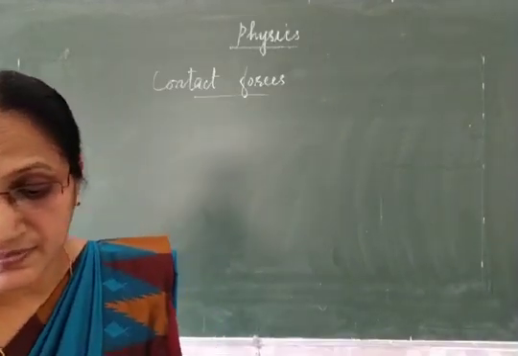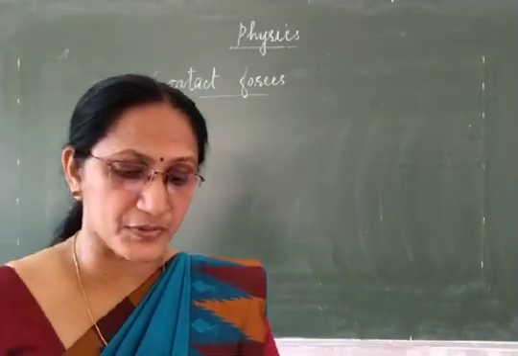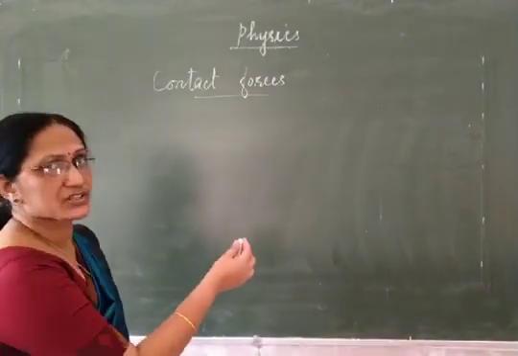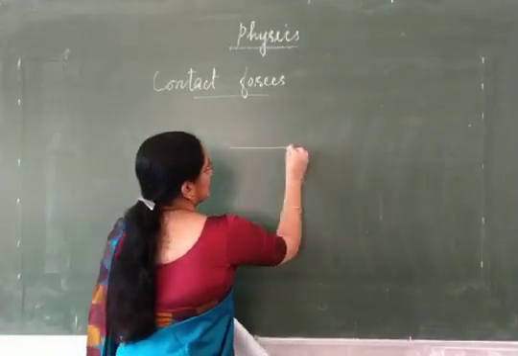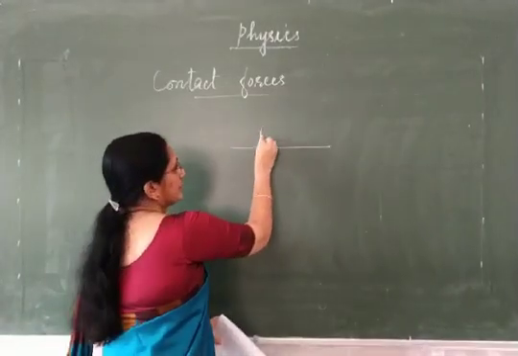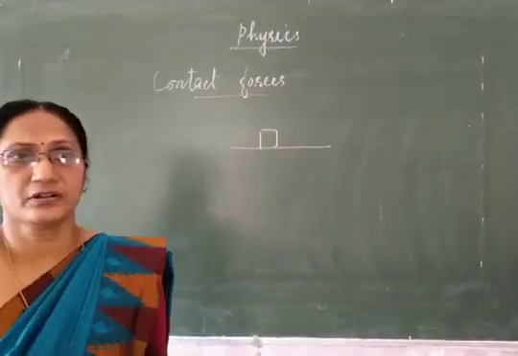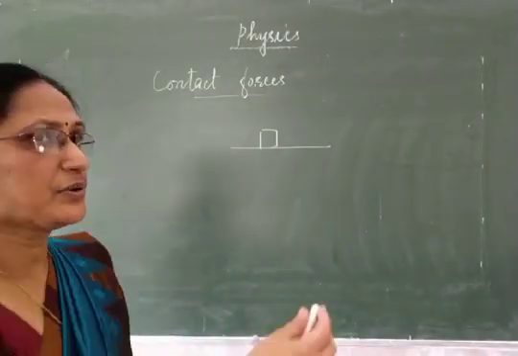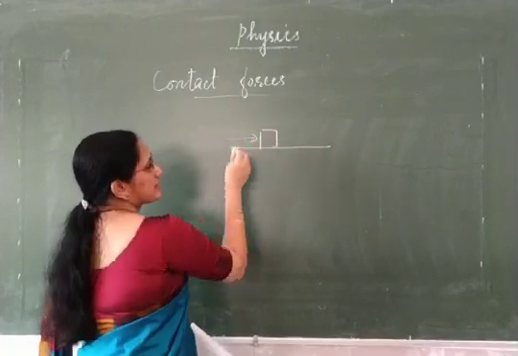We will go through some examples of contact forces. First one, frictional force. You know what is frictional force? For example, imagine a wooden box kept on a table surface and you are trying to push it in this direction.